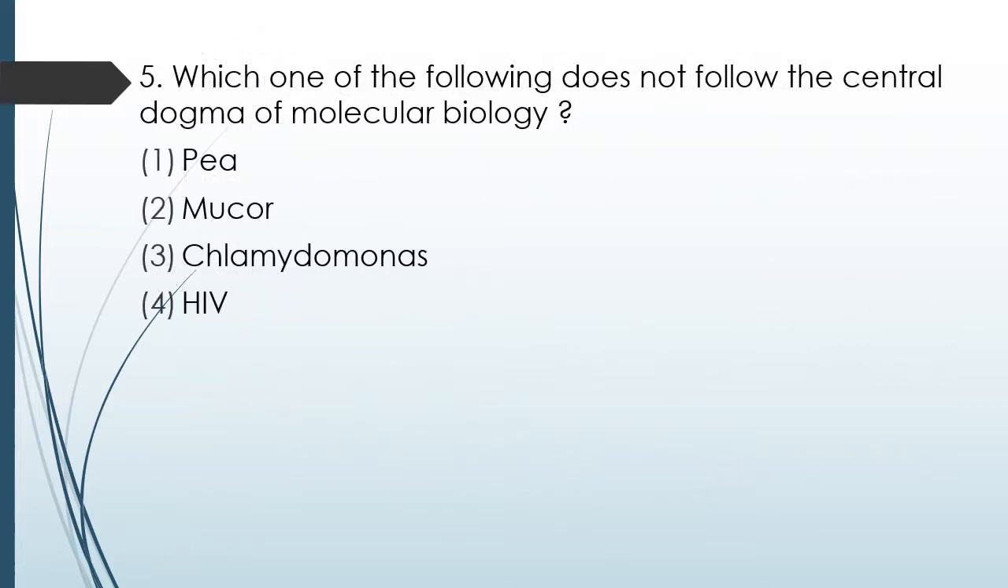Question number 78. Which one of the following does not follow the central dogma of molecular biology? Mucor, Chlamydomonas, HIV. The correct answer is option 4. HIV doesn't follow the central dogma of molecular biology because reverse transcription occurs in HIV.